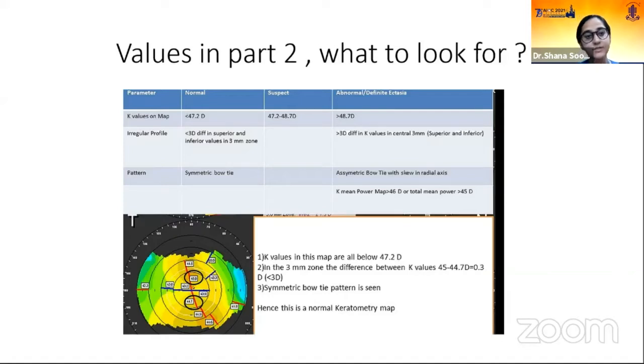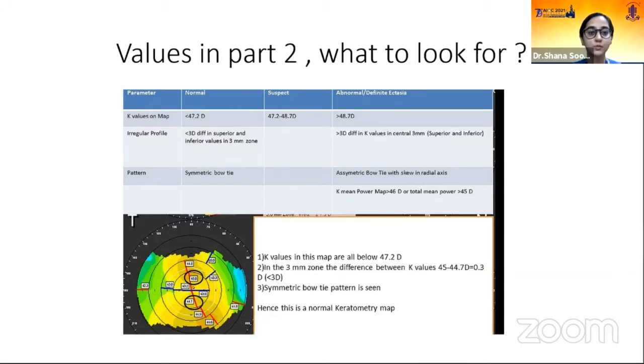Less than 3 diopters difference in superior and inferior values in 3 mm zone is normal. However, if there's a more than 3 diopter difference in K values in central 3 mm zone, superior and inferiorly, it is abnormal. So for example, let's calculate it for this map. As you can see in the 3 mm zone in the first circle, the superior value that is circled in black is 45 diopter and the inferior value is 44.7. So if we take a difference of this, we get 0.3, that is 45 minus 44.7, which is less than 3 diopters. So this is a normal profile. This is not an irregular profile.